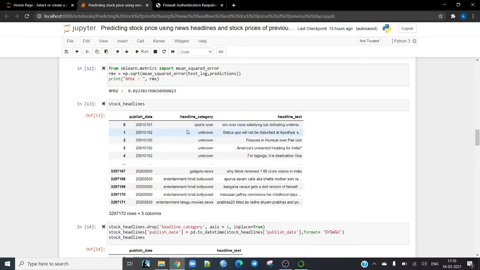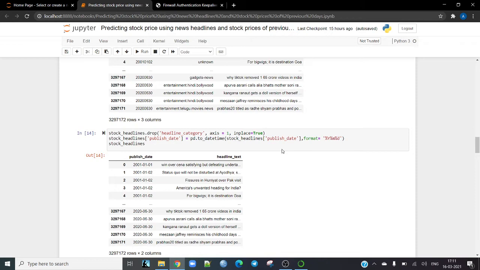For example, for 1st January 2001, there is one news headline. But for 2nd January 2001, there are a lot of headlines. You can see four here, but we are not sure because we can't see all the headlines of 2nd January 2001. So what we need to do is group the headlines by the date the headline belongs to.